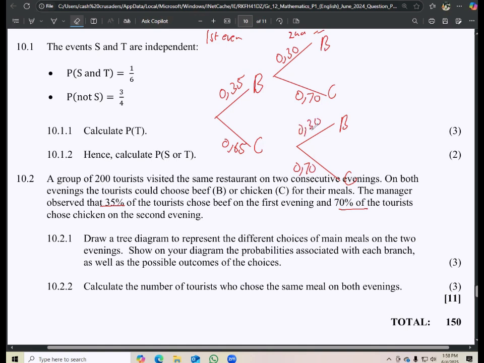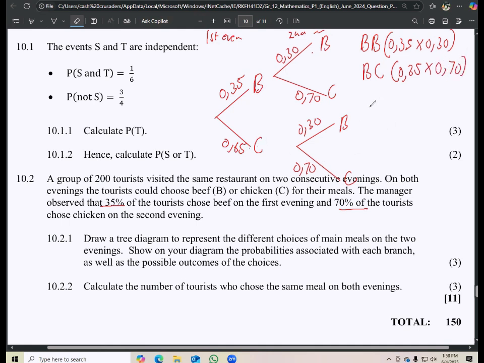Right. So the probabilities associated with this, that's B and B. So these are the outcomes. And then 0.35 multiplied by 0.30. And then here we have BC. So you can first start by choosing beef and then you change to chicken. Then this is what? 0.35 multiplied by 0.70.